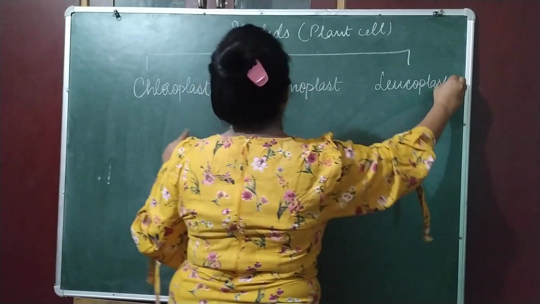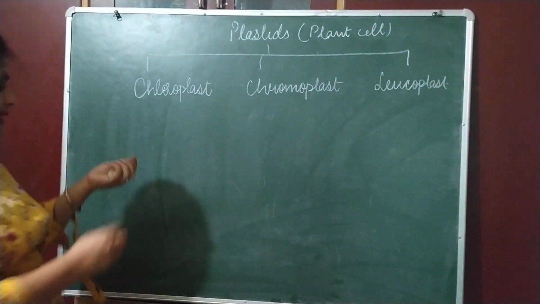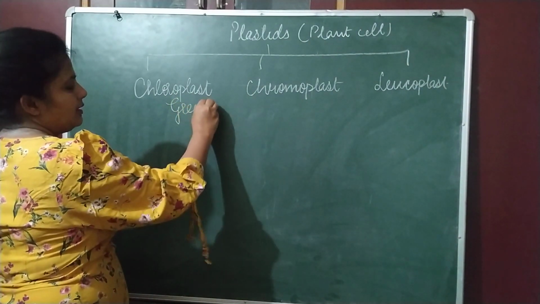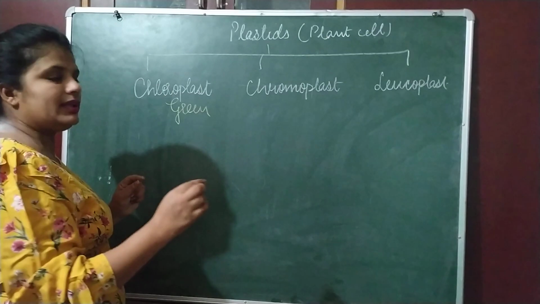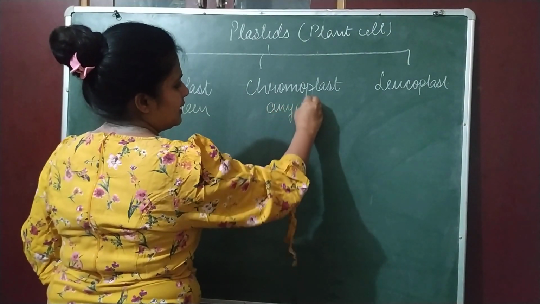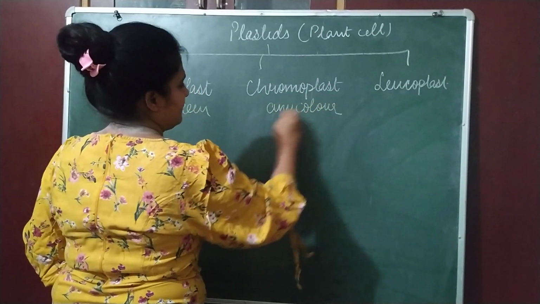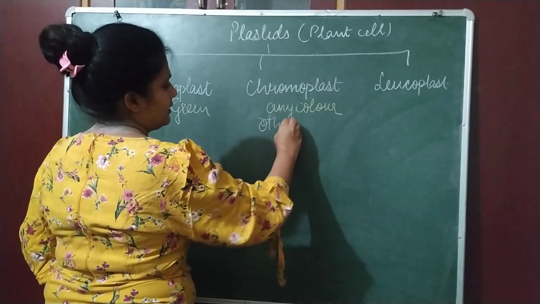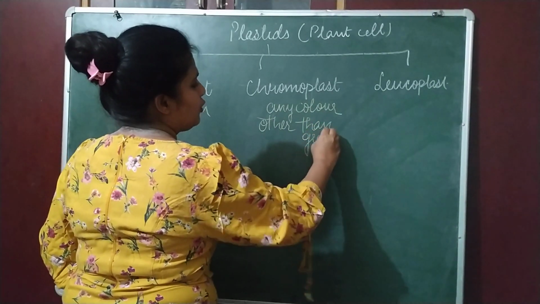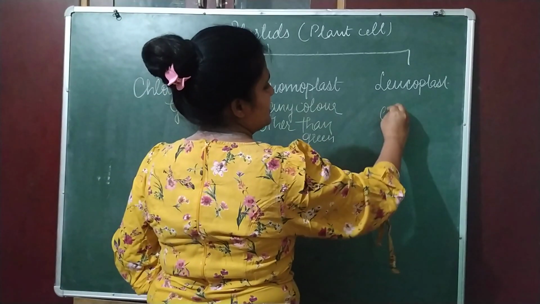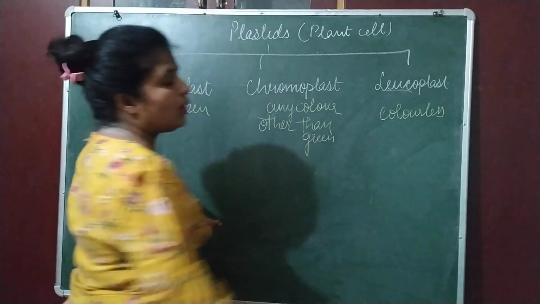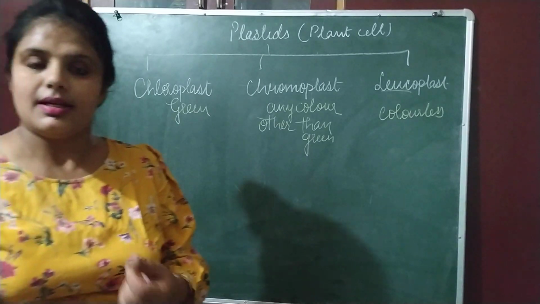Chloroplast is the green plastid, which is specifically green in color. Chromoplast, other than green, could be of any color other than green. And leucoplast, they are colorless. See, leuco means white or colorless.